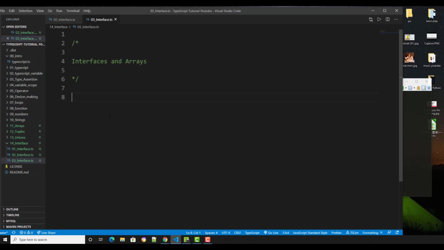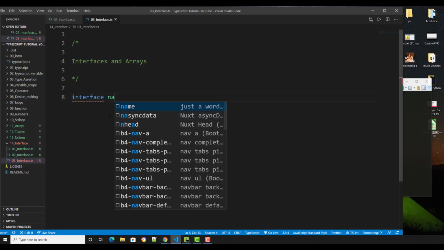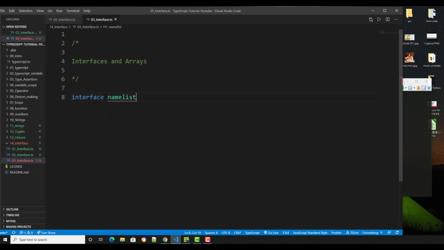Let's type the code: interface, and let's say NameList, something like that. I always forget, should I add an I on this one, because it is an interface?